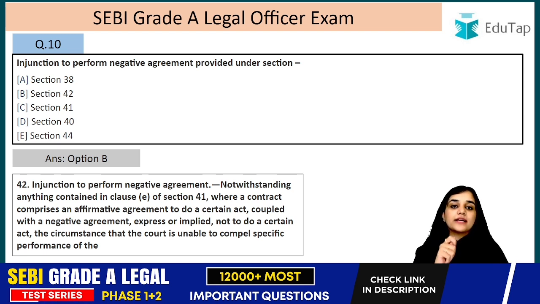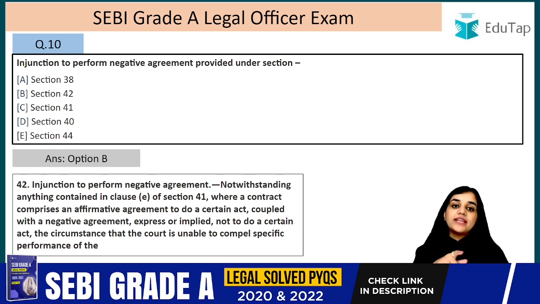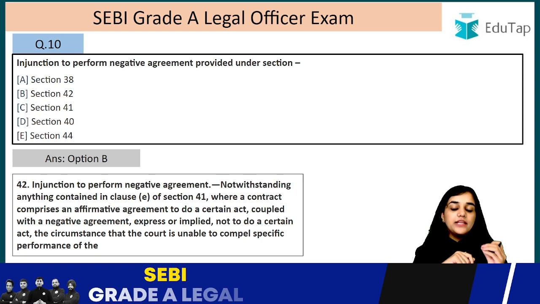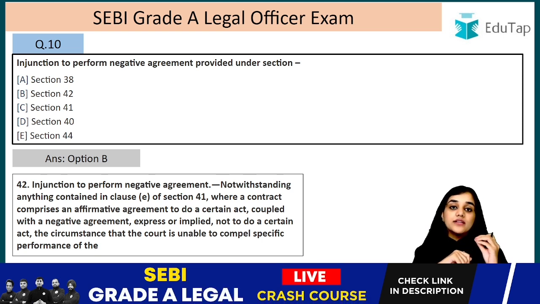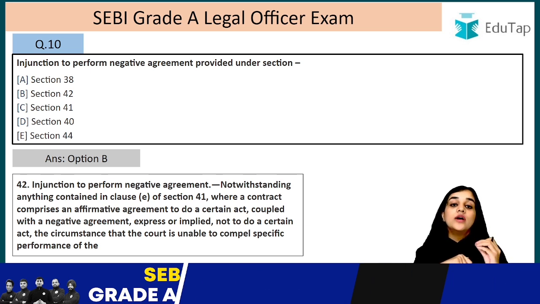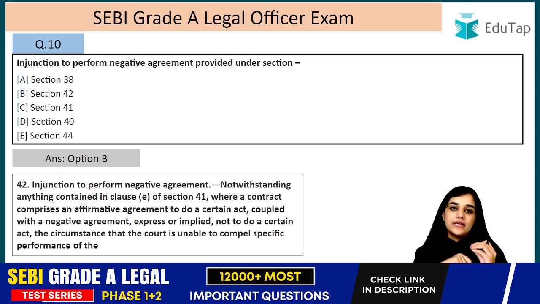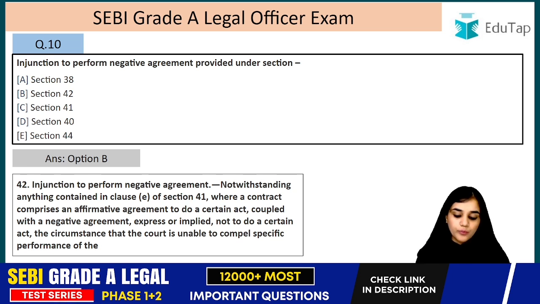But supposing that contract also had a clause which said that A cannot teach in X school also, because X school is just adjacent to school B. In that case, the court cannot compel you to do the positive thing, but it does not mean that it cannot compel you to do the negative thing also. Here the court can say that if you don't want to teach in B school, then you cannot even teach in X school. So this is what this section is saying. Now let's read it. Now it will be clear to you.